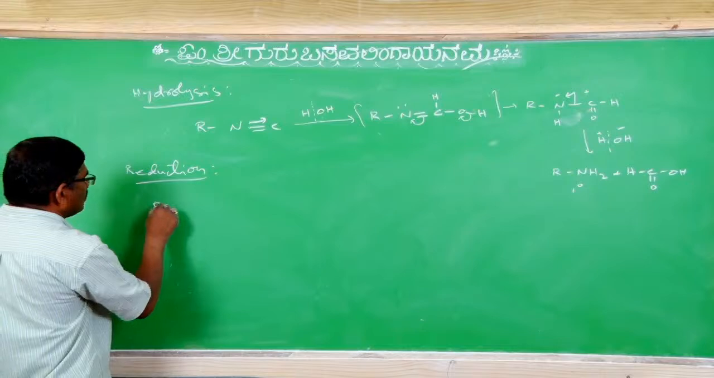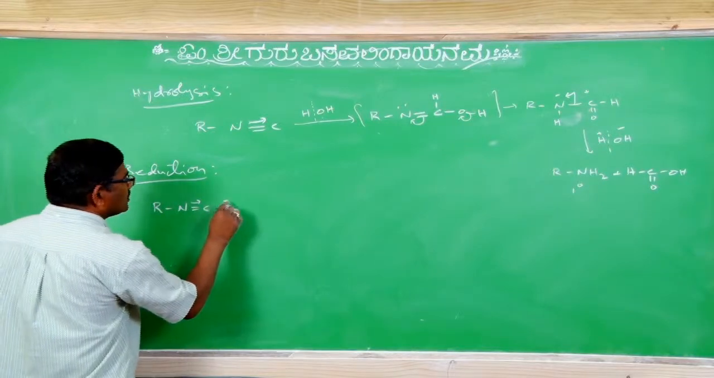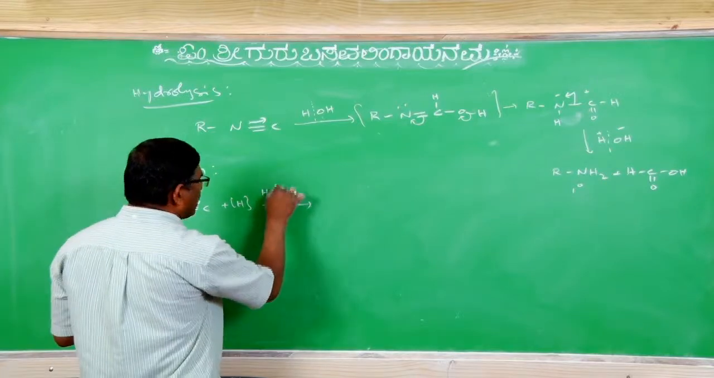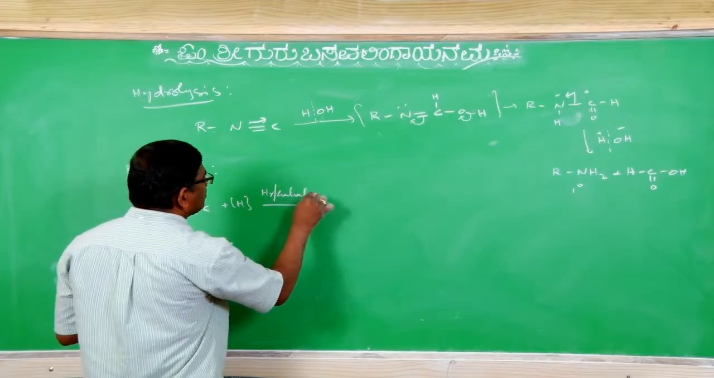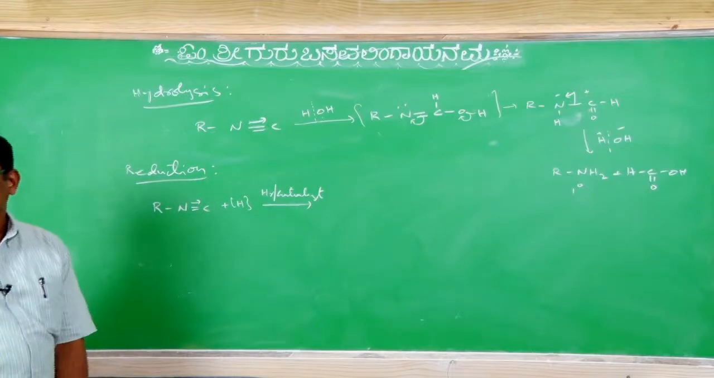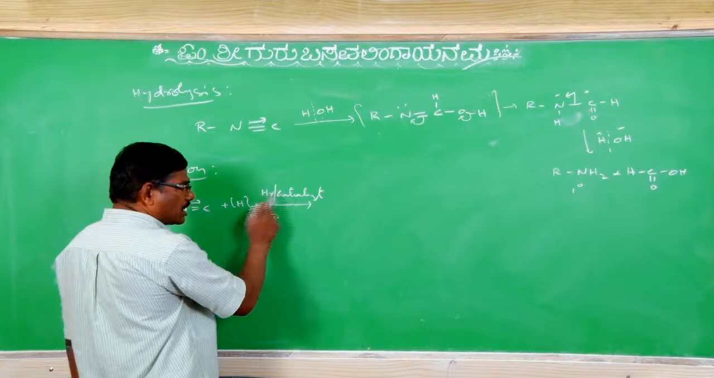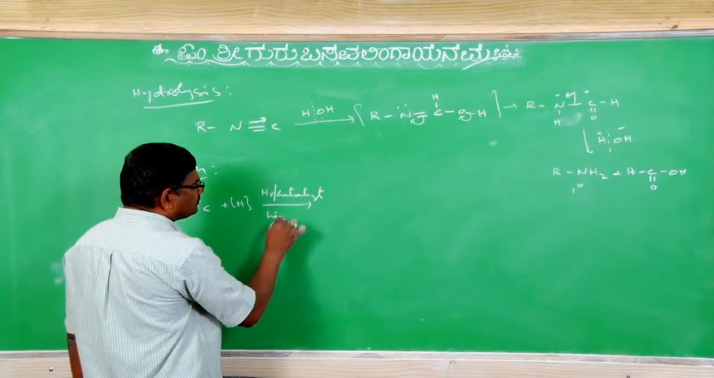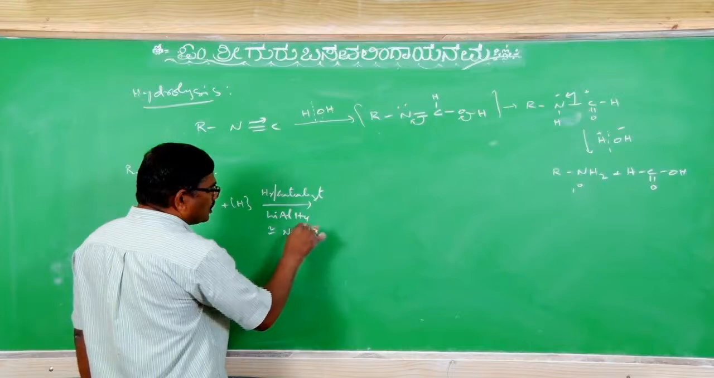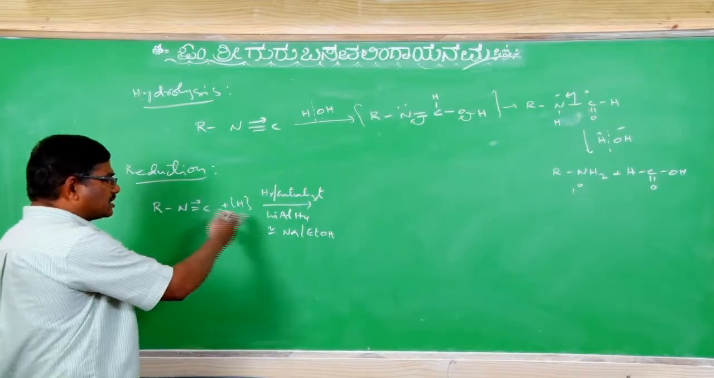Reduction, if you do, on N double bond C like this, hydrogen is coming from the reducing agent: hydrogen in presence of a catalyst, or lithium aluminum hydride. Also you can use sodium in ethyl alcohol. Here, hydrogen with catalyst, lithium aluminum hydride, or sodium in ethanol. Like this, reagents you can use.